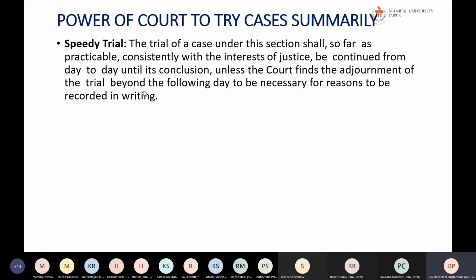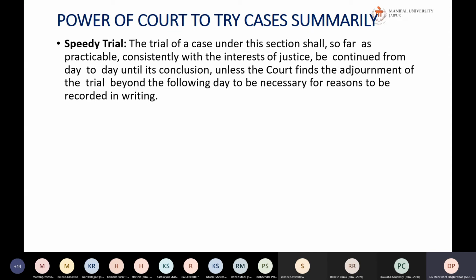Yeah. So next is speedy trial. So trial of the case under this section shall, so far as applicable consistently with the interest of justice, be continued from day to day until its conclusion, unless the court finds adjournment of the trial beyond the following day to be necessary for reasons to be recorded. So you might have heard that lawyers or solicitors take long dates. So in this case, if the magistrate considers fit, then a date can be given daily till the court ends its proceedings.